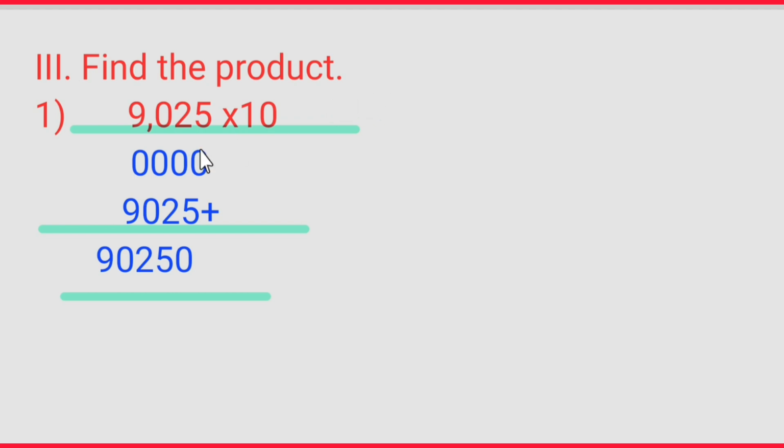First question: 9,025 multiplied by 10. 0 5s are 0, 0 2s are 0, 0 0s are 0, 0 9s are 0. Now 1 5 is 5, 1 2 is 2, 1 0 is 0, 1 9 is 9. Let us add 0, 5, 2, 0, 9. So, 90,250. The next question,